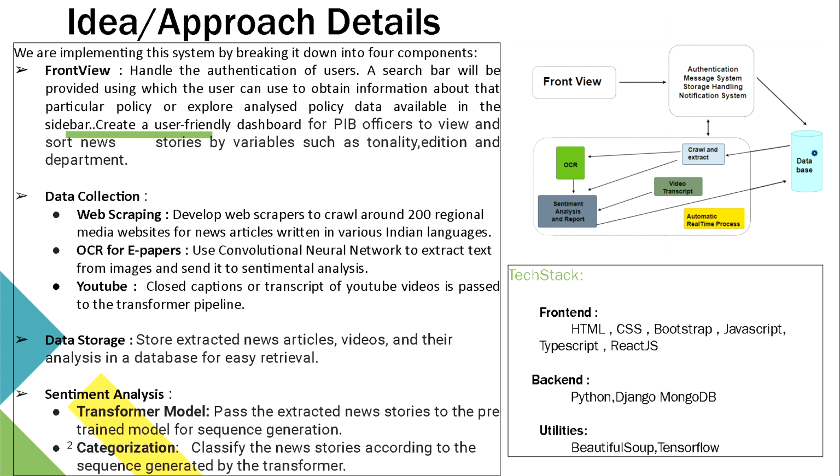However, we also need to search through other sources like e-newspapers. E-newspapers are usually stored as images in the web for many different regional websites. So what we first need to do is extract the text from those images, which is present in regional languages, and we then give it to the same natural language processing module, which performs sentiment analysis.